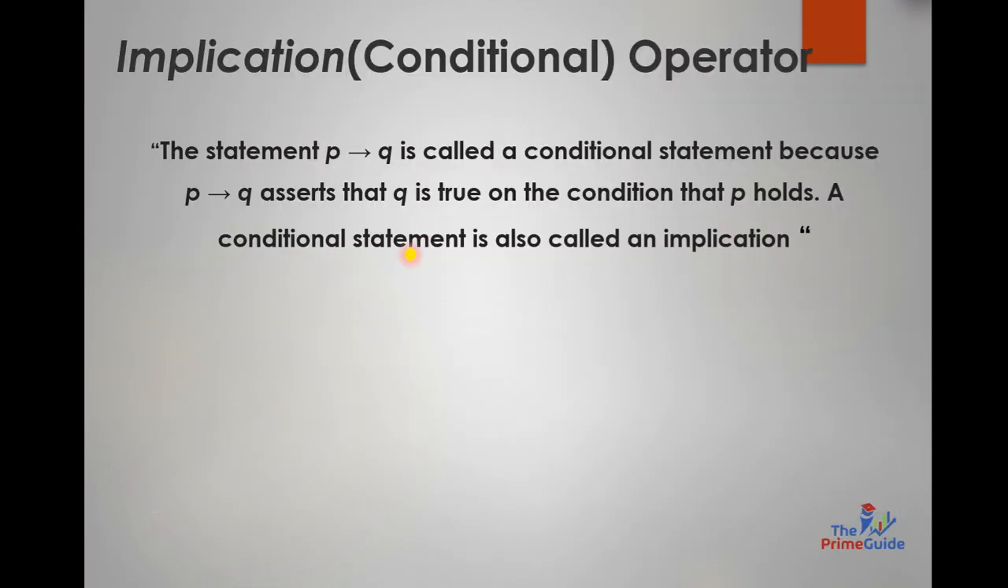Next we are going to study about the implication operator, that is P implies Q. This is a conditional statement that if P then Q. It is a conditional statement because P implies Q asserts that Q is true on the condition that P holds. So if you have to just hold this Q, it is important for you that P would be true. So Q is true only when P is true. So it is very important for P to be true. So this is called conditional statement or implication.